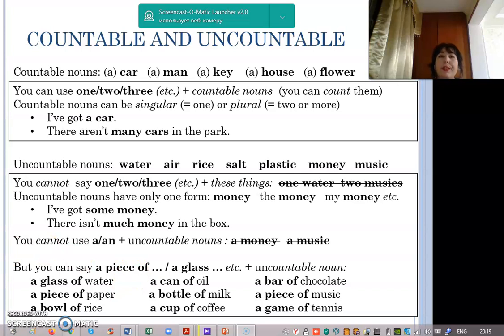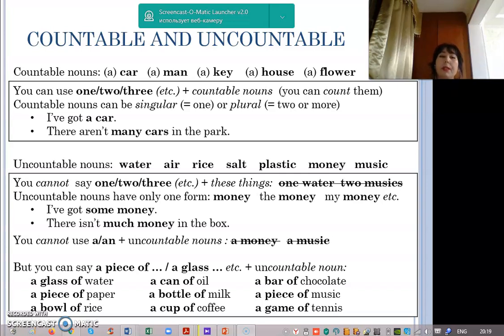Uncountable nouns: water, air, rice, salt, plastic, money, music. You cannot say 1, 2, 3 plus these things like 1 water, 2 music. It's not correct. Uncountable nouns have only one form. Money, the money, my money, but we cannot say monies. It's not correct. I've got some money. There isn't much money in the box. We cannot use an plus uncountable noun. A money, a music. It's not correct.